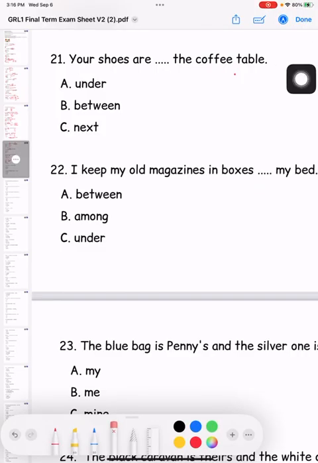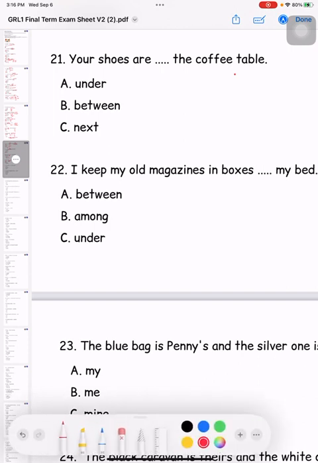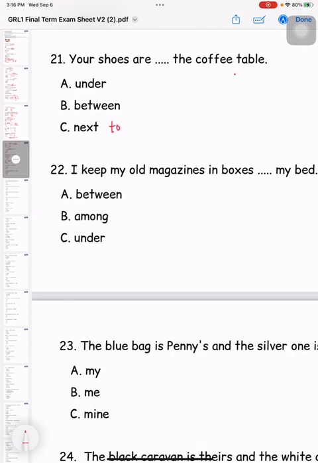Hello everybody, now this is part 2, look at 21. Your shoes are the coffee table. If you want to use next, right? See, next couldn't be, because you have to add the word to, remember?